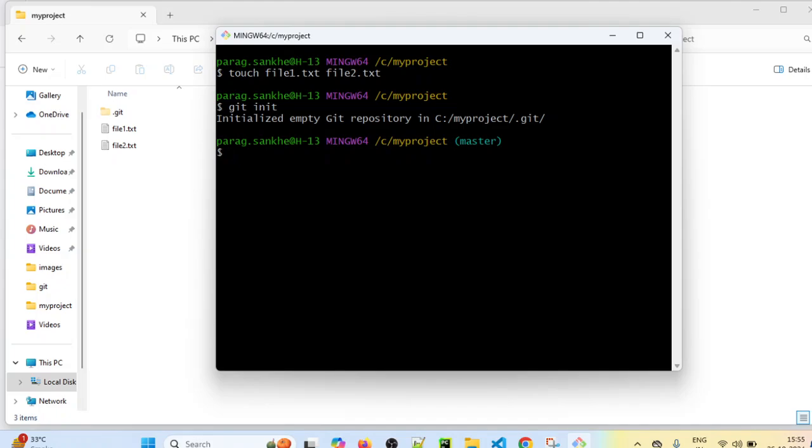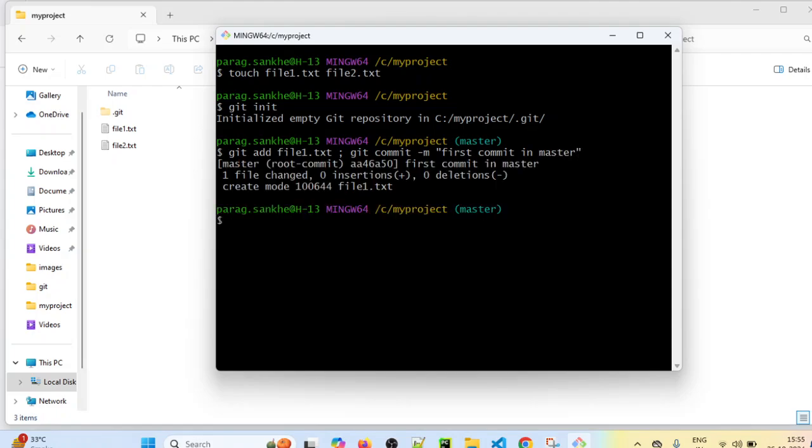What is the next step now? We have created the files in the working directory, but now we want to add the files into the staging area and then commit those files. So I will be creating two commits. First a commit for file 1 and then a second commit for file 2. I will simply add that file. Let's say git add file1.txt and semicolon, and the second command is to commit, git commit -m, and this is our first commit in the master branch.